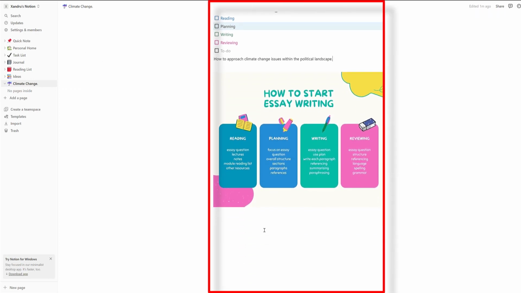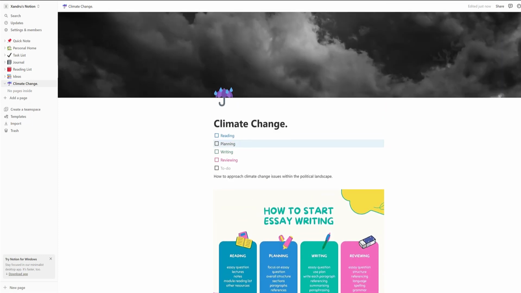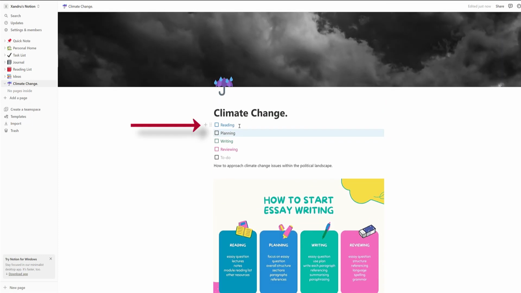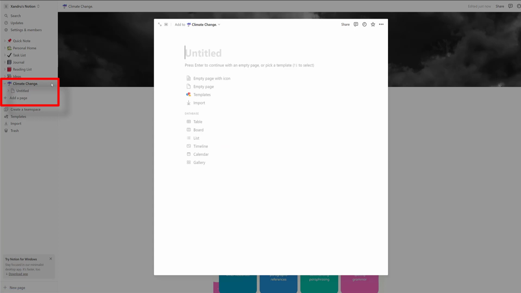Now, I could carry on down the bottom here and carry on working, adding stuff, going on and on and on. But really, I need to break stuff down because that would all be in my main page, wouldn't it? The climate change. But as you see here, I've got reading next. So really, I'd love to be able to break that down. This is what I'm going to do. Come to the left and select plus. And it creates a blank document underneath at the top here. Climate change. So mine was the reading.